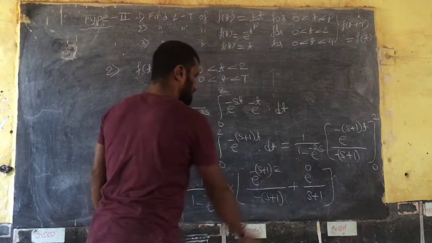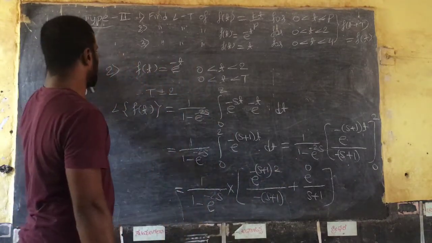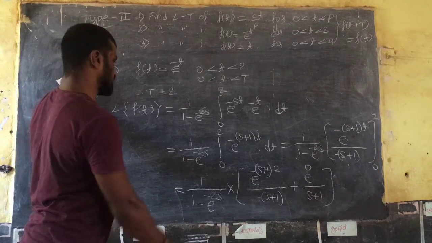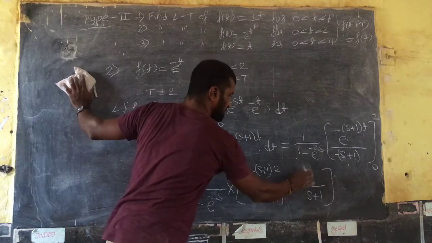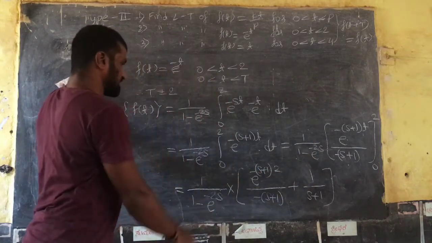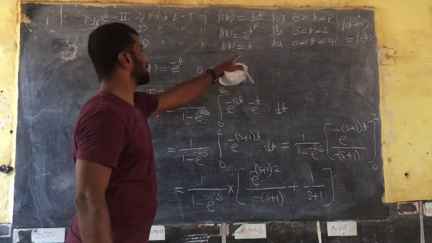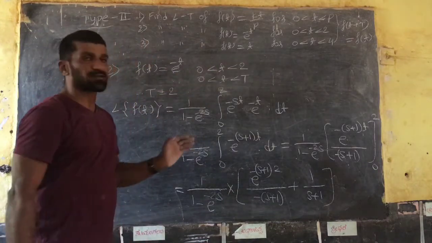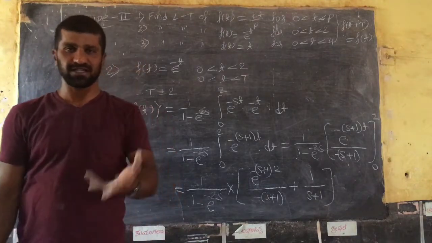So simplify: e raised to 0 is 1, then multiply and simplify, and you get the answer, right? So e raised to minus 2s into e raised to minus 2, 1 divided by this. Then, with a little simplification, that is the answer. Hence it is proved. The third example, solve it yourself. This completes examples on periodic functions. Tomorrow, Laplace transform of derivatives. Thank you.